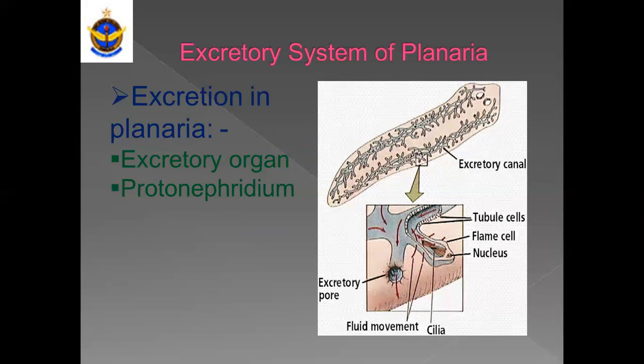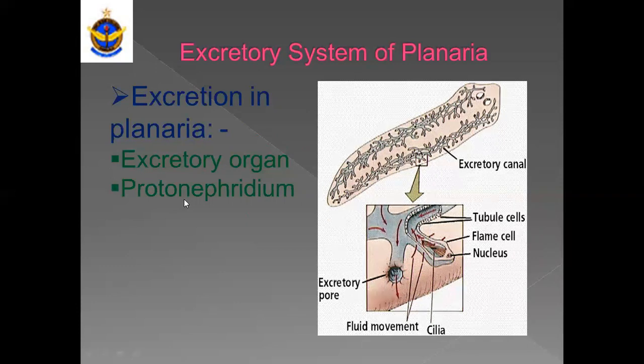These much branched structures are actually the excretory canals on the left and right side of the body. These excretory canals are much branched and have excretory pores in them. These are the excretory pores, and this tubular structure has many excretory pores which are interconnected and present on the outer surface of the planaria.